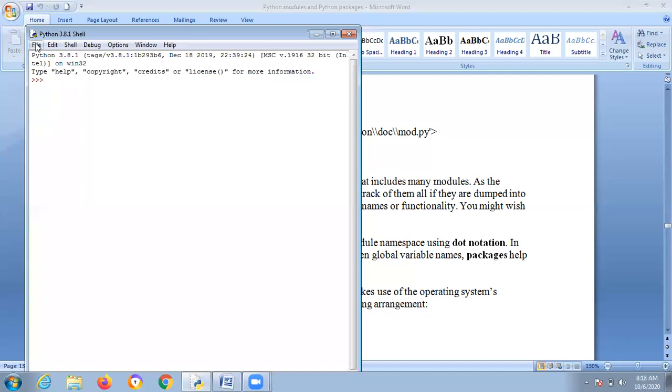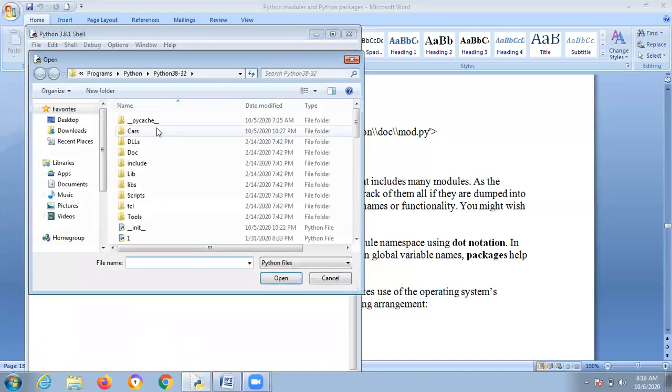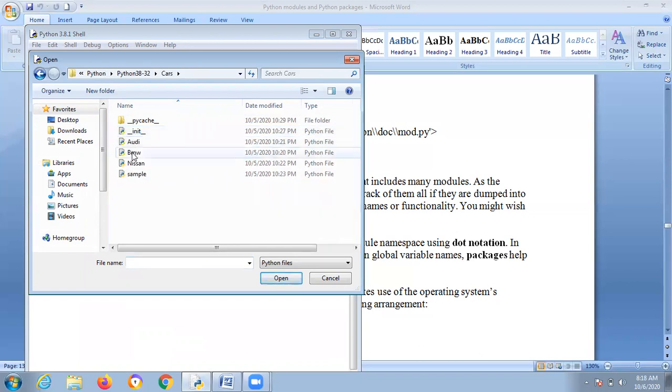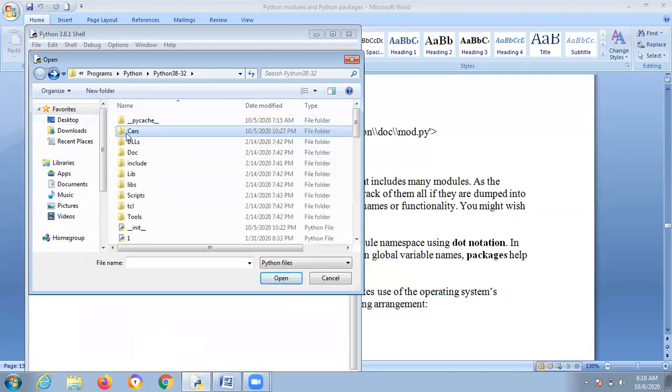I'm opening the Python shell and file open, and this is the main directory. Inside, what I mentioned is cars. This is nothing but a directory, cars only. So many are there: Audi, BMW. These are sample models. These entire modules are integrated together to form the entire package. In this example, the package is nothing but cars. It is one of the directories present here.